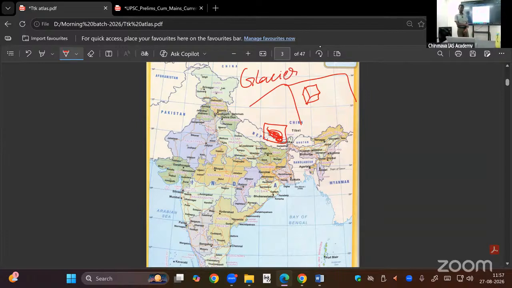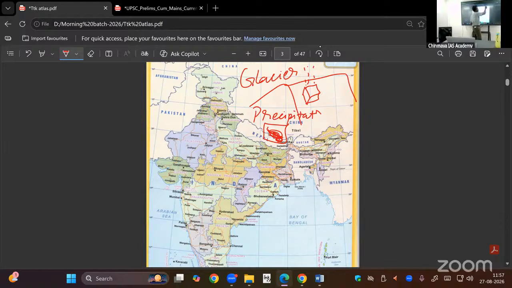During precipitation. Why do I use the term precipitation? Not rainfall. Precipitation includes snowfall, hail, rain, drizzle. That is precipitation. Rainfall means only rainfall.